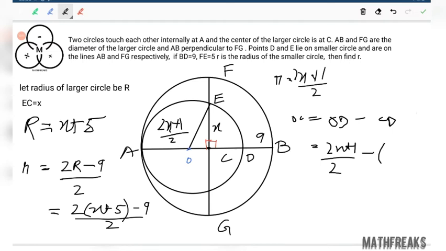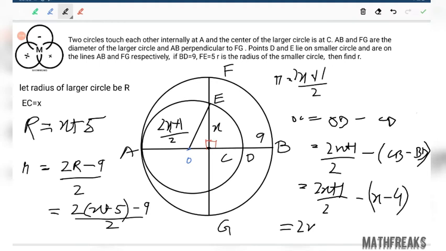CD can be thought of as CB minus BD. BD is 9, it's given. CB is also related to x. CD is what? CB minus BD. CB is what? x plus 5 minus 9, x minus 4. So OC equals 2 times of x plus 1 by 2 minus of x minus 4.